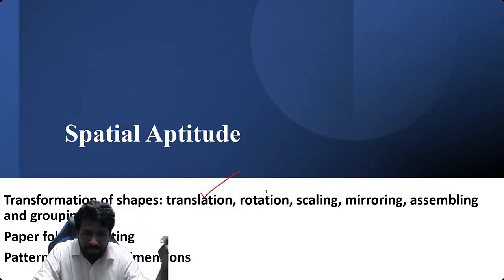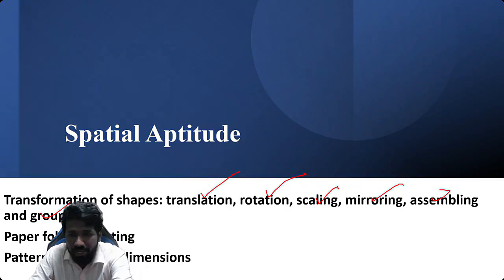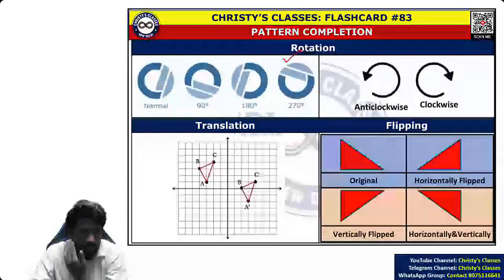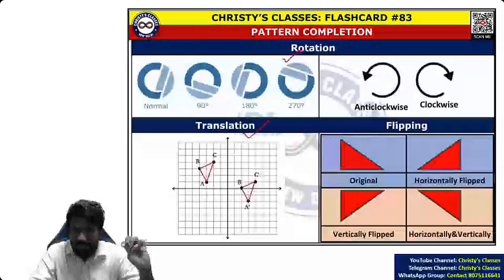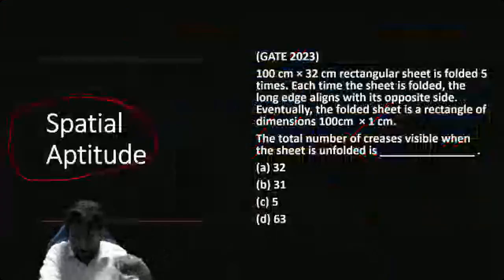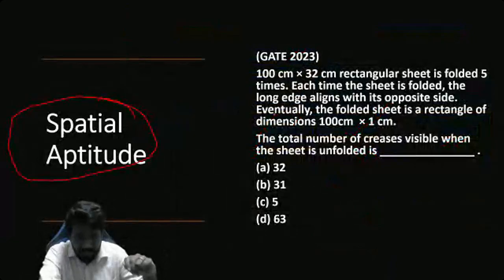Transformation of shapes, that is translation, rotation, scaling, mirroring, assembling, grouping. We have made a separate flashcard for this. Rotation, clockwise or anti-clockwise wala. Translation, flipping. These major things, how to understand it and how to apply it on questions, we'll be discussing that in detail. Jigsaw puzzle wala question, वो भी एक repeated question है spatial aptitude में.